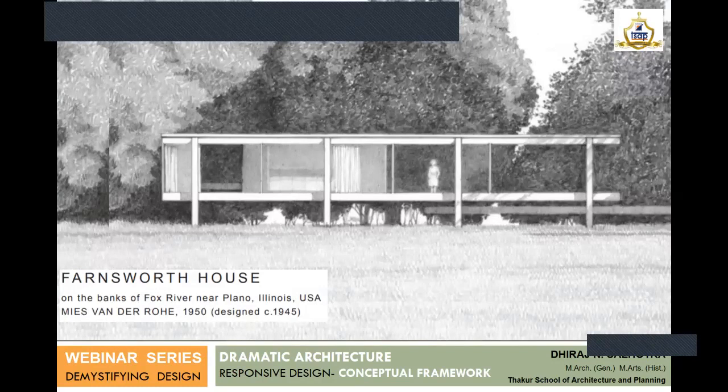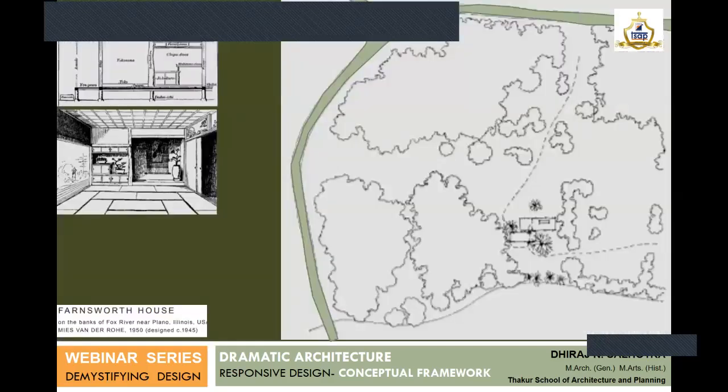So this is the most beautiful project, Farnsworth House. Again, a very dramatic building, and it enjoys a very special site. It was in a vast expanse of land, and Mies van der Rohe chose a very strategic location to place the building.